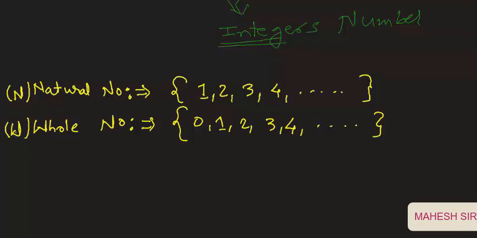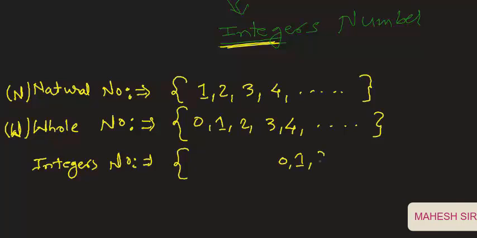Okay, now the third number, the name of this one is integer. So integer is also a group of numbers where 0 and all positive numbers 1, 2, 3, 4, 5 and so on, with all negative numbers -1, -2, -3 and -4 and so on.